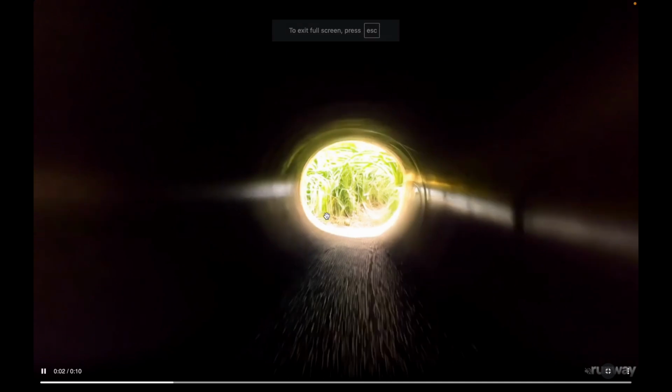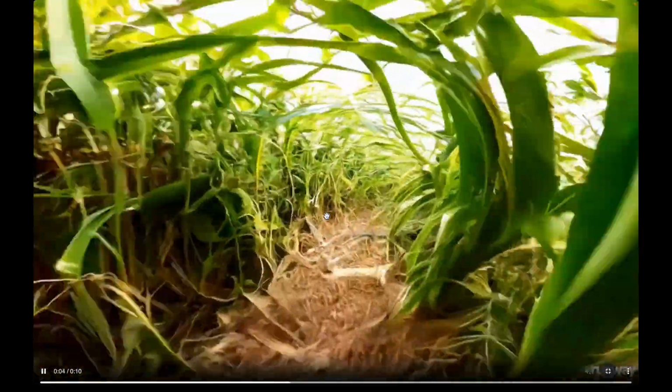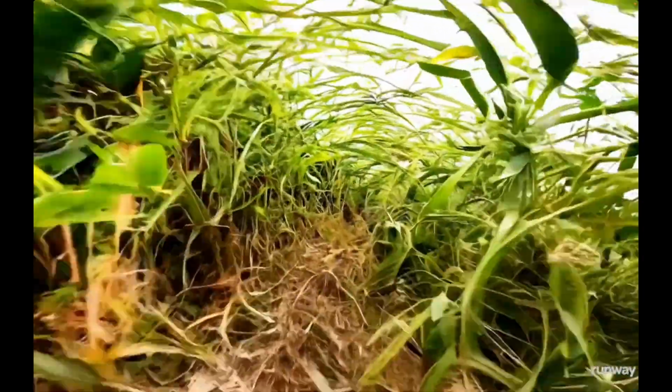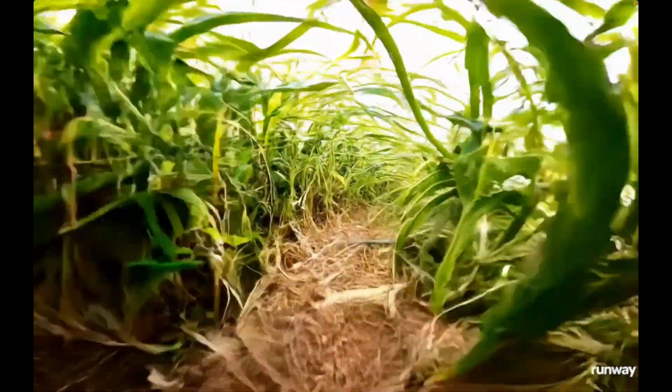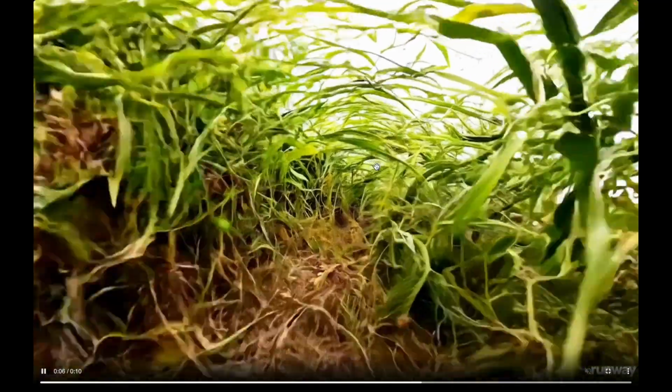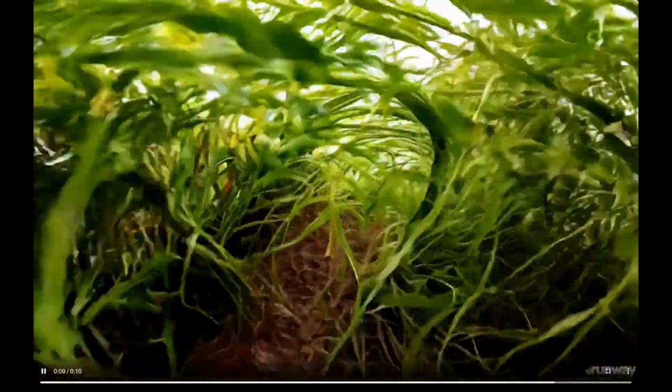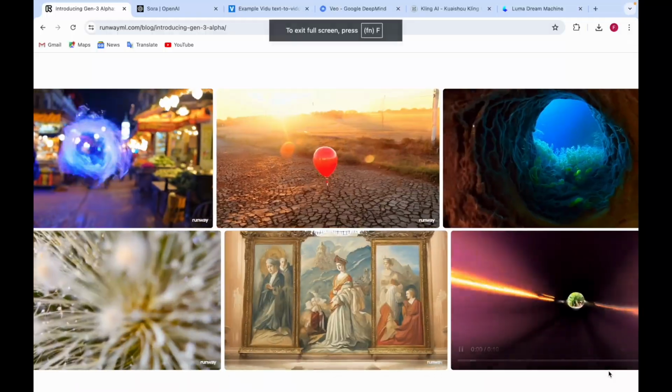It is going through the tunnel, and you can see here there are plants. It looks kind of like a snake is moving, as if it's a snake eye. But when it is going through the tunnel, then it does not look like a snake, because it's going like in the ground. So here it looks like that.